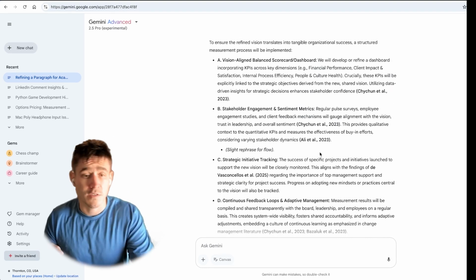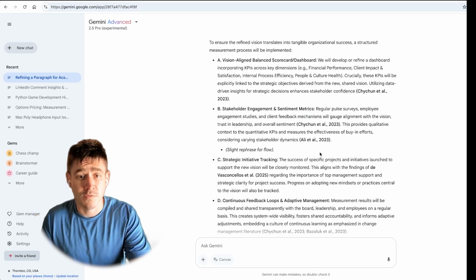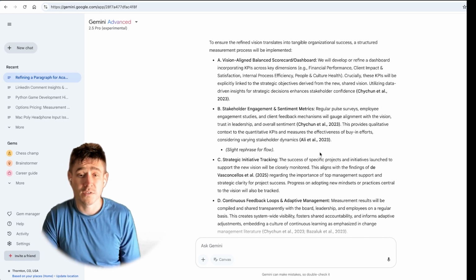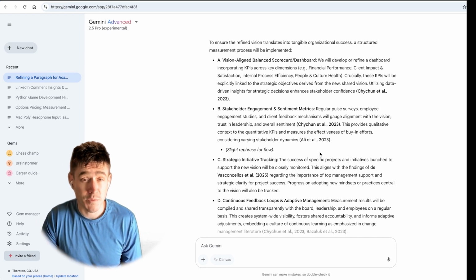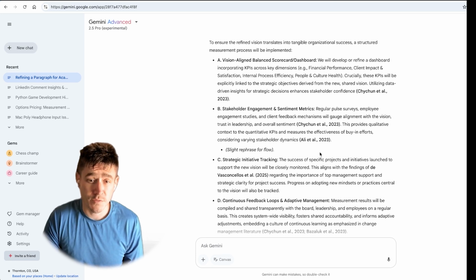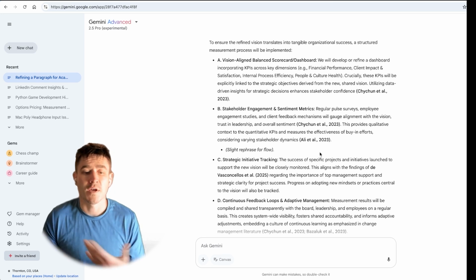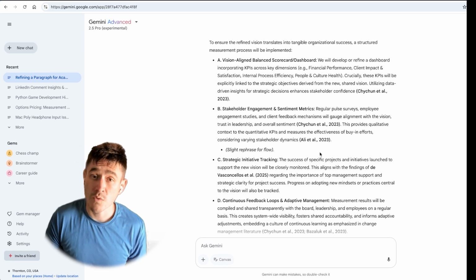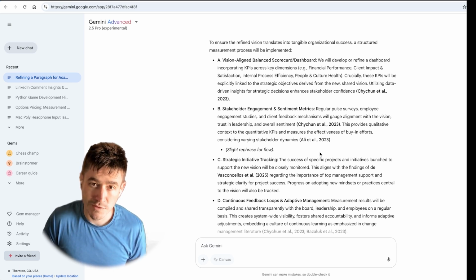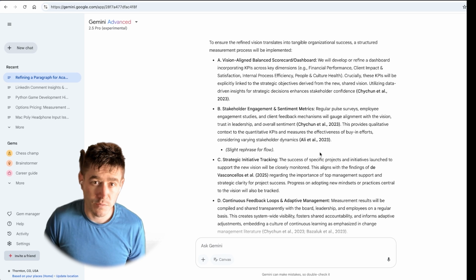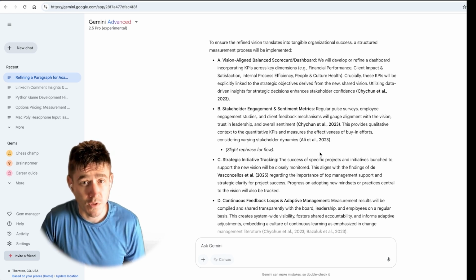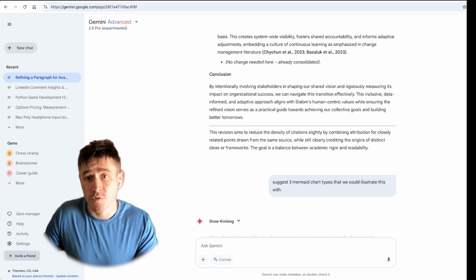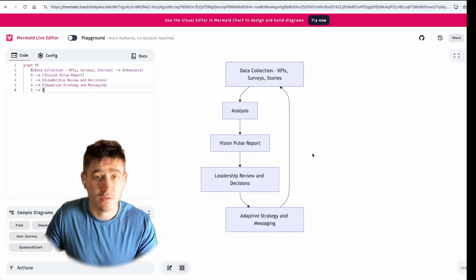And it goes through, you find a balanced scorecard, find a good dashboard, communicate this consistently. It's all about communication. It's all about people. Find stakeholder engagement, surveys, feedback, right? Feedback, strategic initiative tracking. How well are we doing on the things that we said that we're going to do? Identify continuous feedback loops. Continue to evolve and grow based on the information that you get. This just does a pretty slick little job plugging that in there.